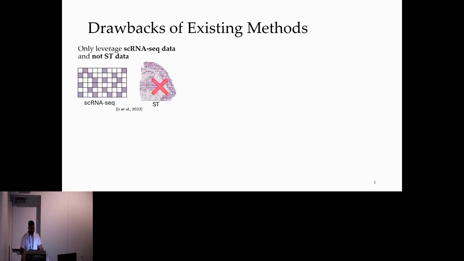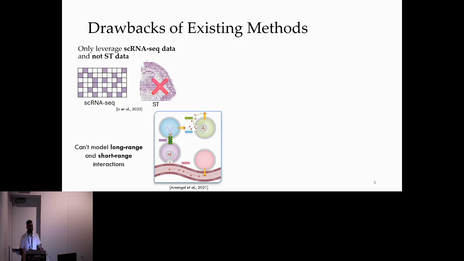Numerous tools have been developed in recent years for cell-cell interaction inference. Despite advancements, earlier methods and versions primarily rely on single-cell RNA sequencing data, lacking spatial distance information, which limits their ability to infer cell-cell interactions accurately. Since cell-cell interactions in tissues are heavily influenced by spatial structures and occur at various ranges, integrating spatial information is essential for studying long-range and short-range interactions.